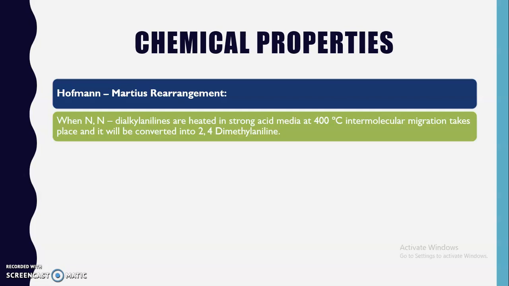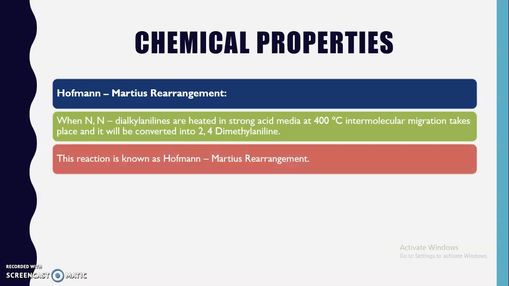Here, N,N-dialkyl anilines undergo this rearrangement. When N,N-dialkyl anilines are heated in strong acidic medium at about 400 degrees Celsius, intermolecular migration takes place and they are converted into 2,4-dimethyl aniline. This reaction is known as the Hofmann-Martius rearrangement.